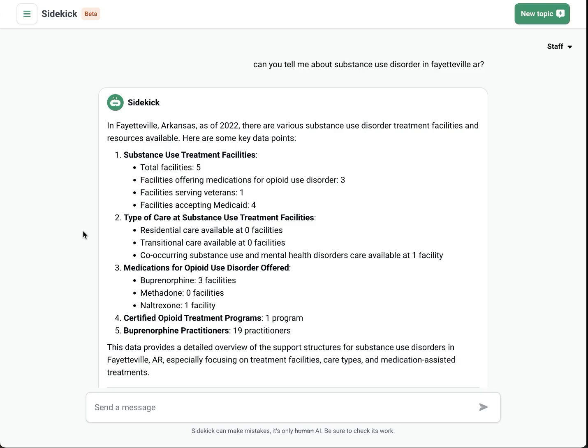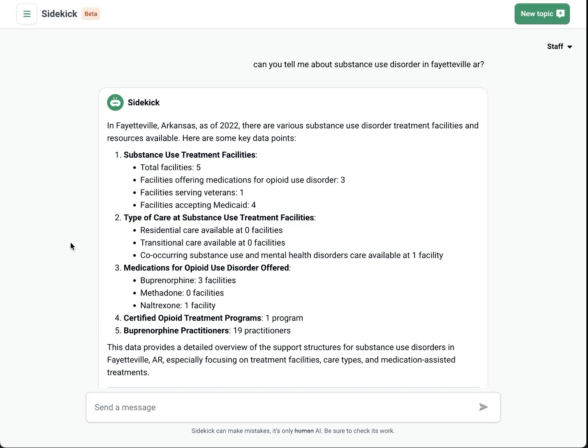I'm going to walk you through how to find information about substance use disorder and treatment using our new AI data assistant, Sidekick. Let's say that I work for a local health department in Fayetteville, Arkansas, and I have an upcoming conversation with some local partners that are involved in substance use disorder and treatment. I want to prepare myself for this conversation, so I'll come to Sidekick and ask for some information.